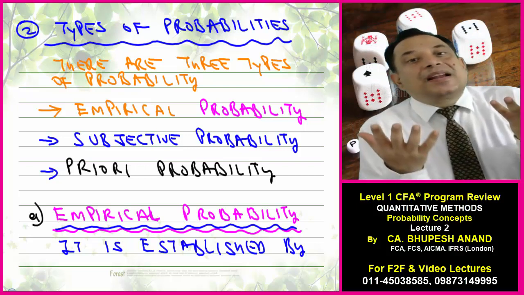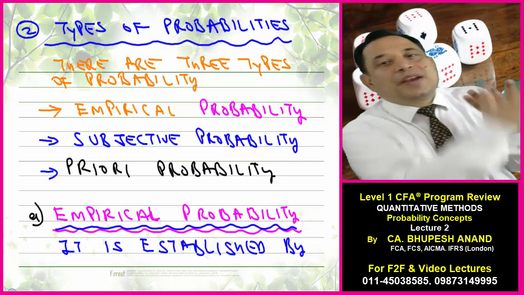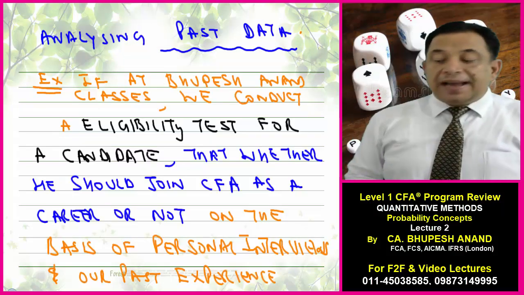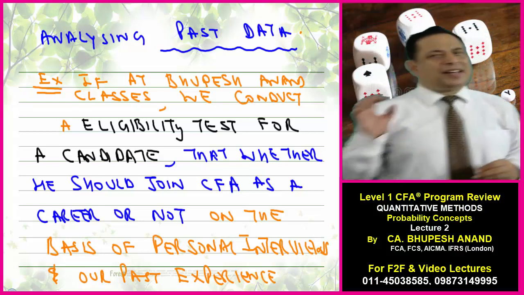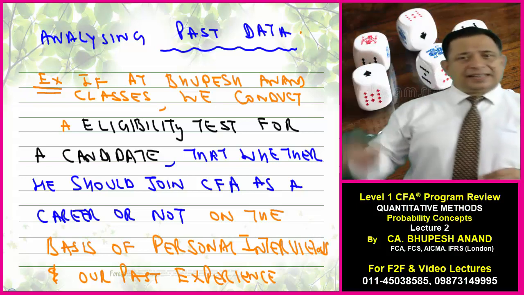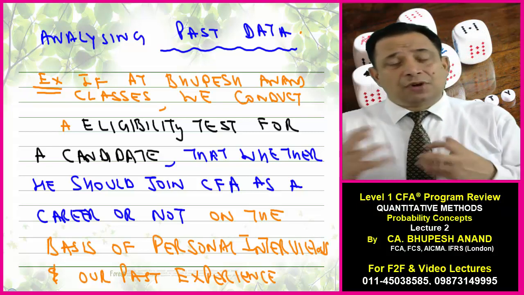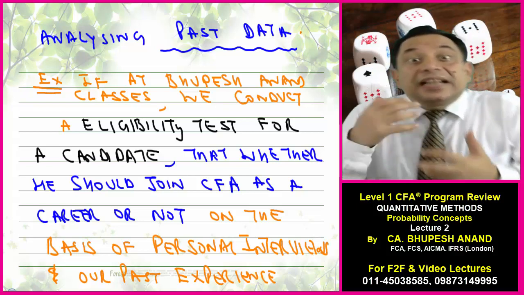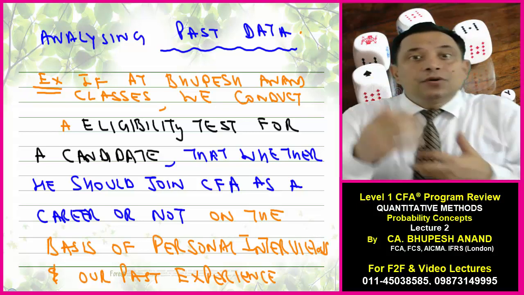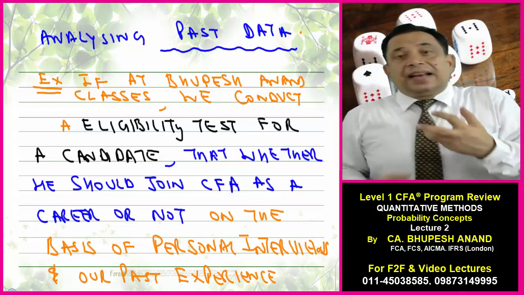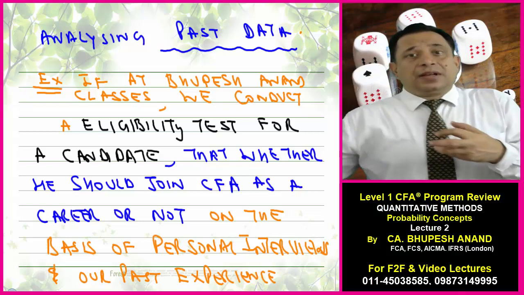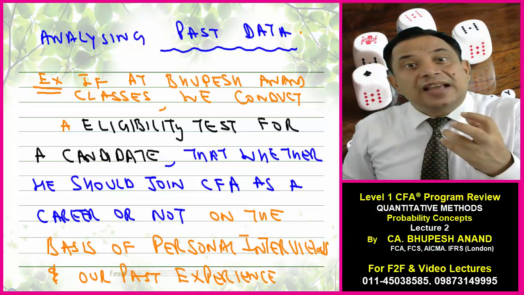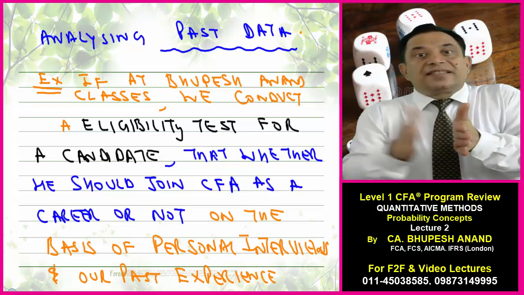Now what is empirical? When I say empirical, it means it is based on past experience. So this probability is established by analyzing past data. I have written a very beautiful case study for you. In our Bhupesh classes, whenever a student comes for finding out whether he should join CFA or not, we generally take an eligibility test of him, along with a personal interview. I myself take an interview, and then along with my own expert team, they also have an interview with that particular candidate, and after that we analyze whether he should join the CFA examination or not.